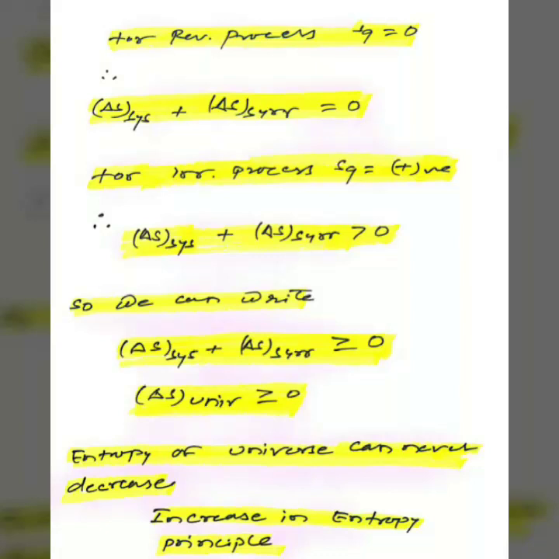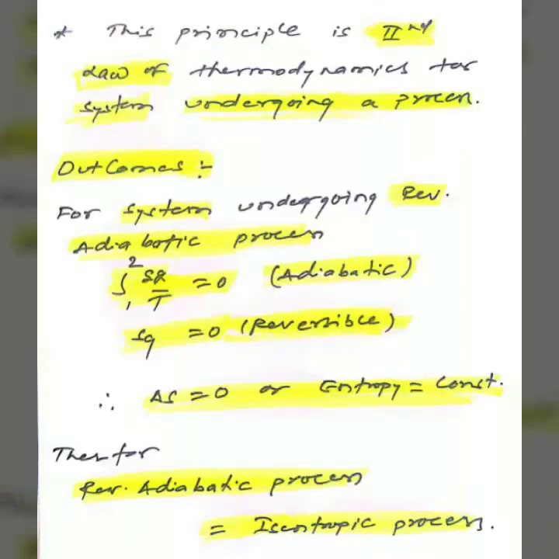By combining these two relations, we can say del S system plus del S surrounding must be greater than or equal to 0, or del S of universe must be greater than or equal to 0. This is the increase in entropy principle, according to which the entropy of the universe can never decrease.